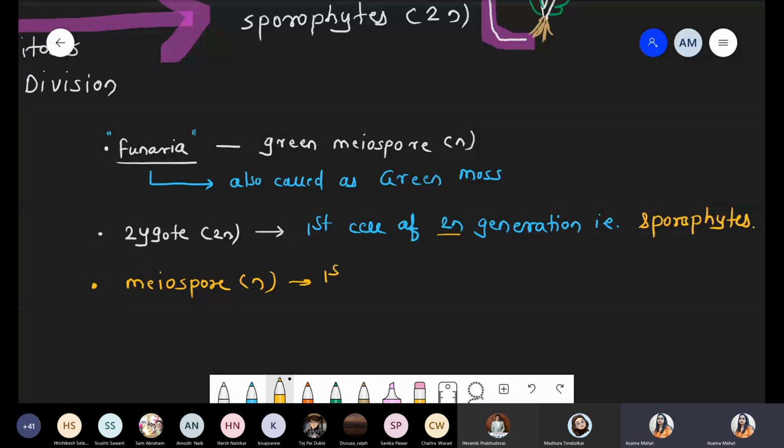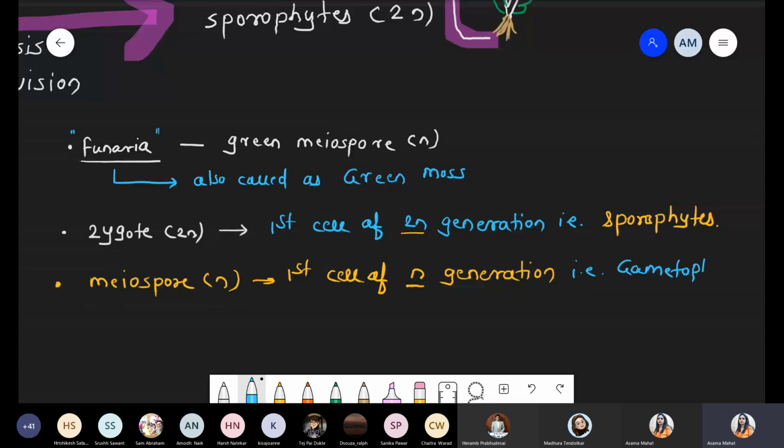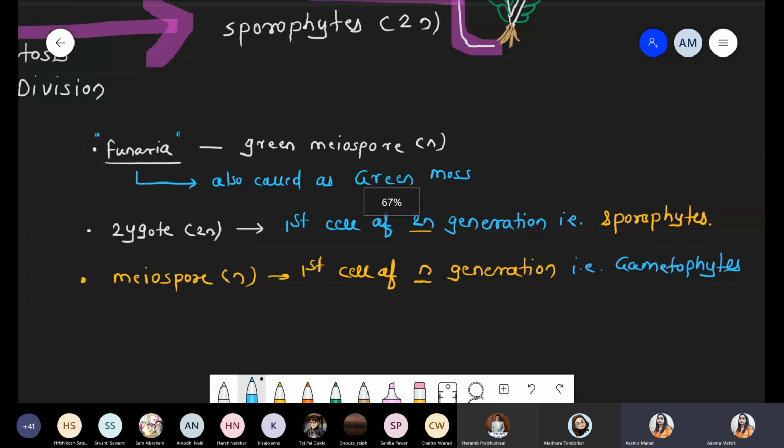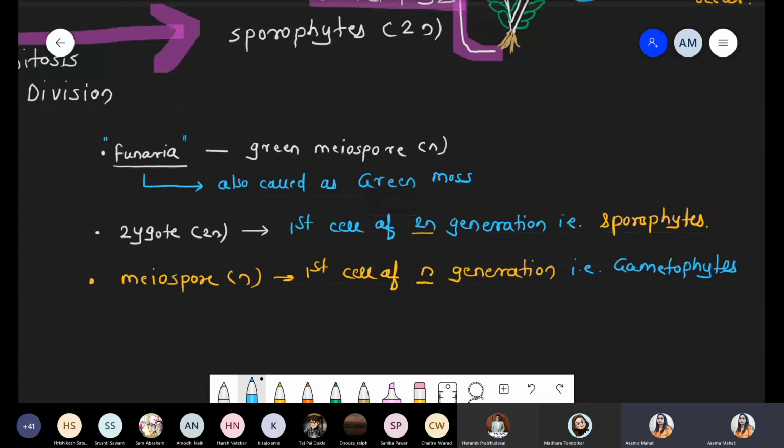This meiospore is the first cell of the haploid generation, and that haploid generation simply we can say is gametophyte. So we discussed the first cell of the diploid stage as well as the first cell of the haploid stage. Got it?